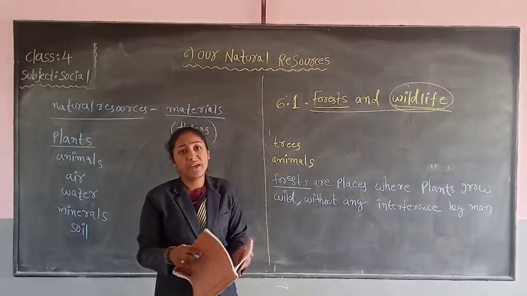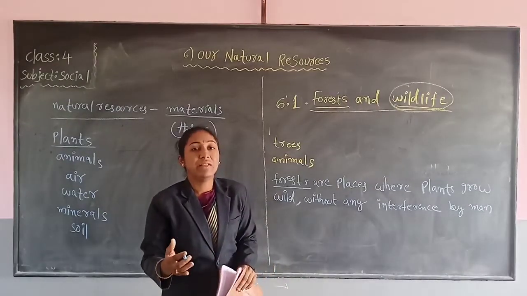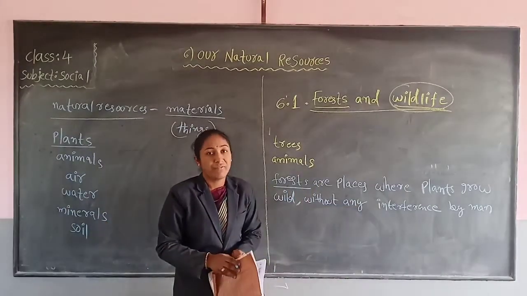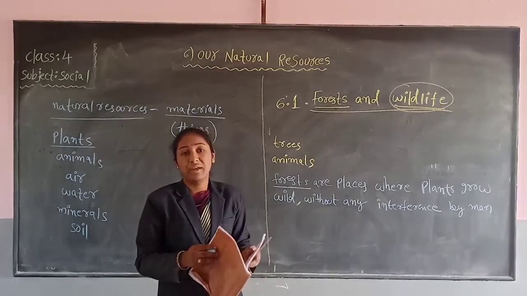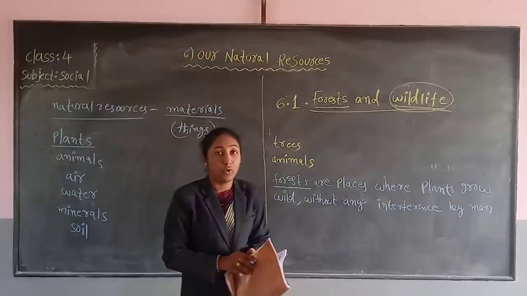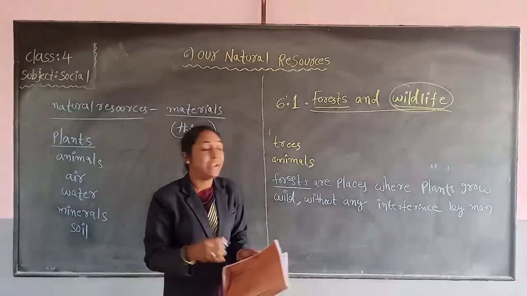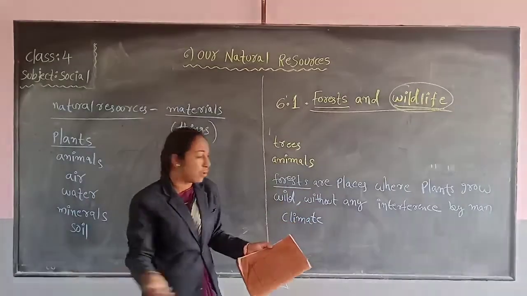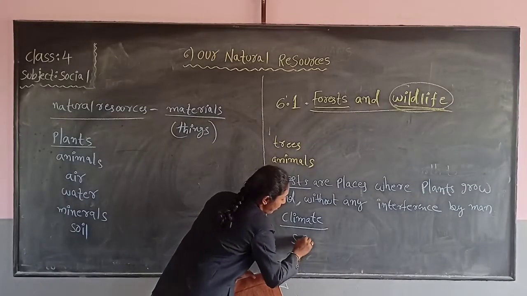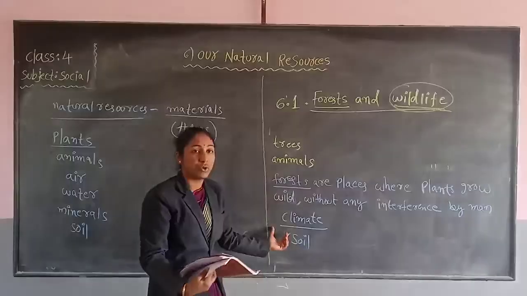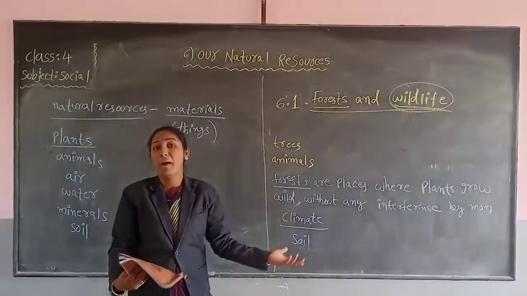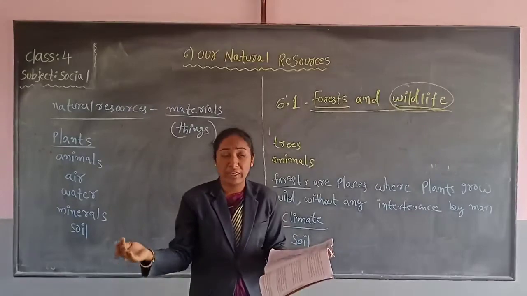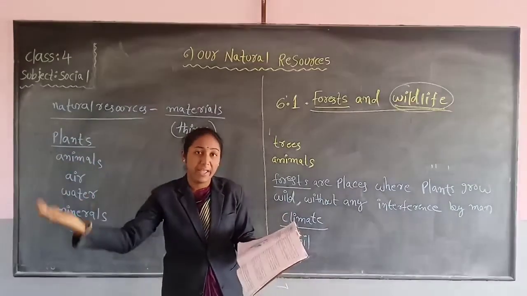Did you observe in the forest? We can observe that different types of plants we can see in the forest. So these trees or plants can grow depending on the climate and depending on the soil. Some types of plants grow in different types of climate and some types of trees or plants grow in different types of soil. Like that we can observe different types of trees in different areas.